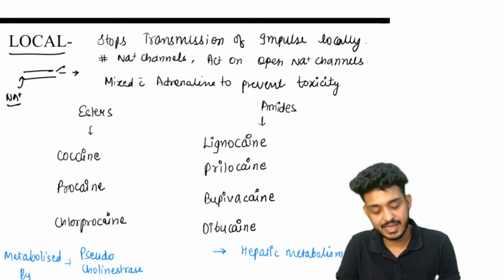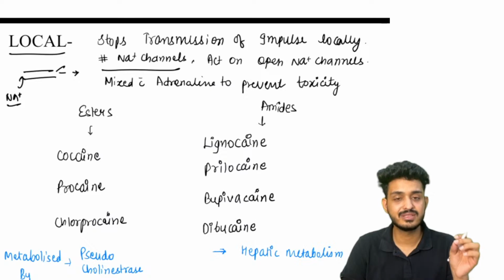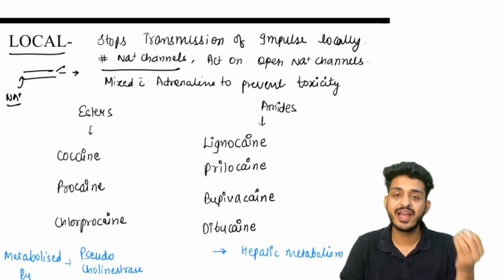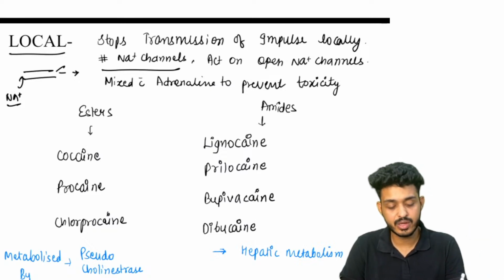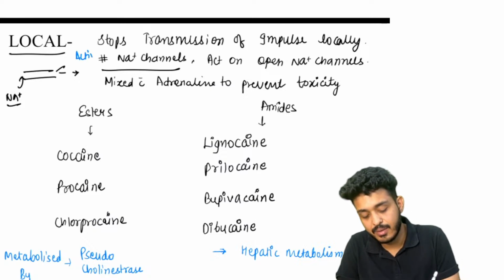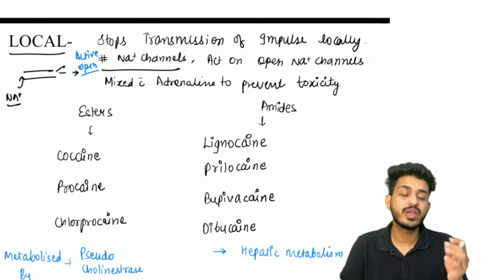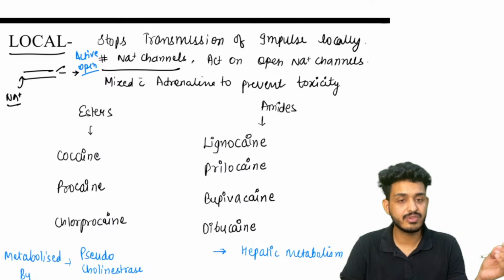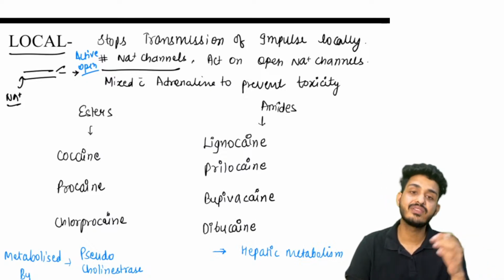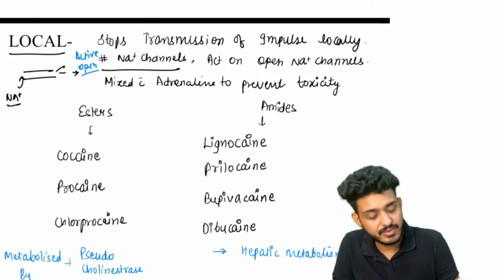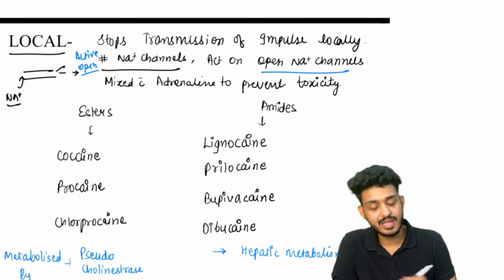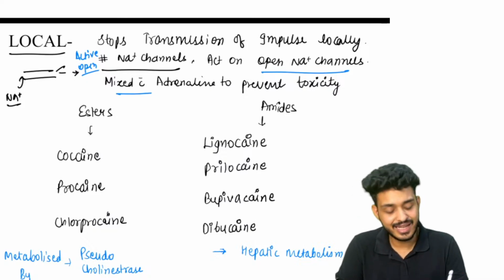Now what is happening? They block the transmission of impulses locally by blocking the active sodium channels. What type of sodium channel are they blocking? The active or open sodium channels. So what will happen? There will be no sodium going inside. No sodium going inside means no generation of impulse, no transmission of impulse, nothing will be going forward. So they work on the open sodium channels.